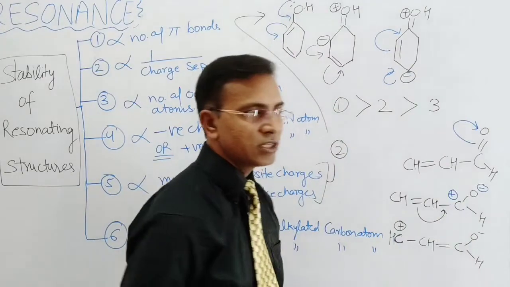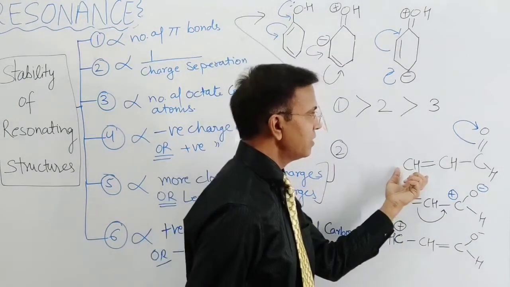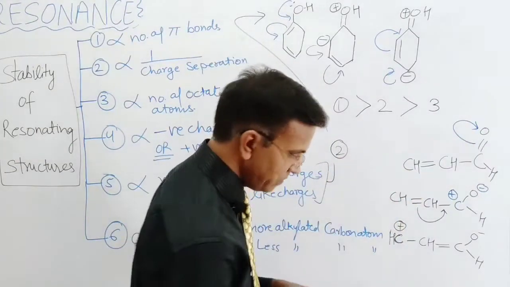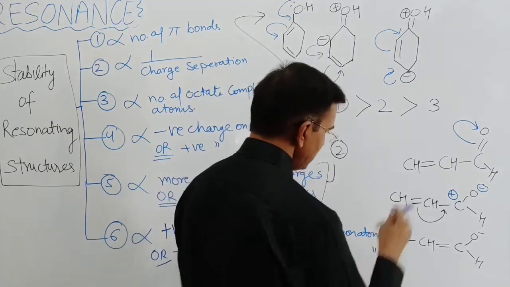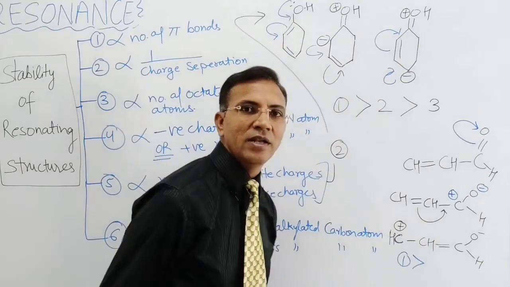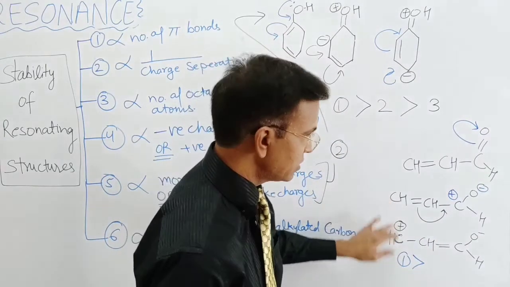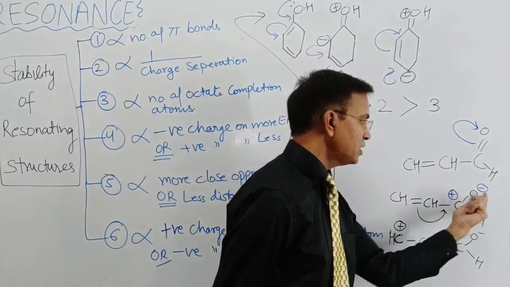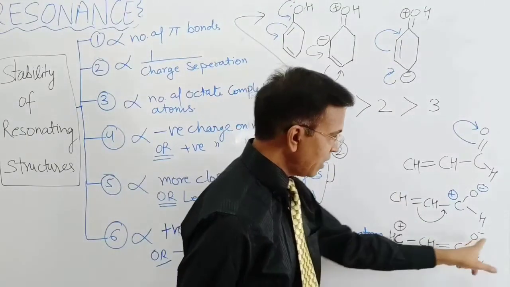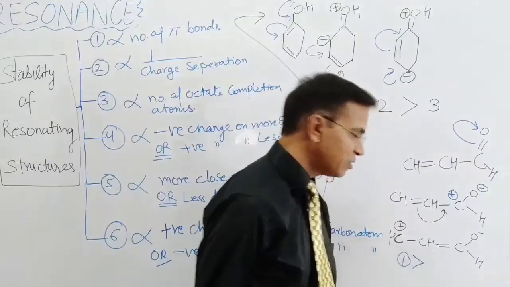So beta, three resonating structures are given. The first one doesn't have charge separation, that means the first one is more stable. Now between the second and third, these have charge separations, and the opposite charges are closer in the second species and more distant in the third species.